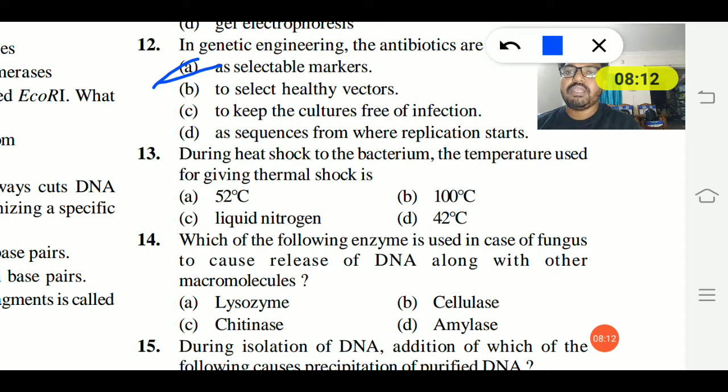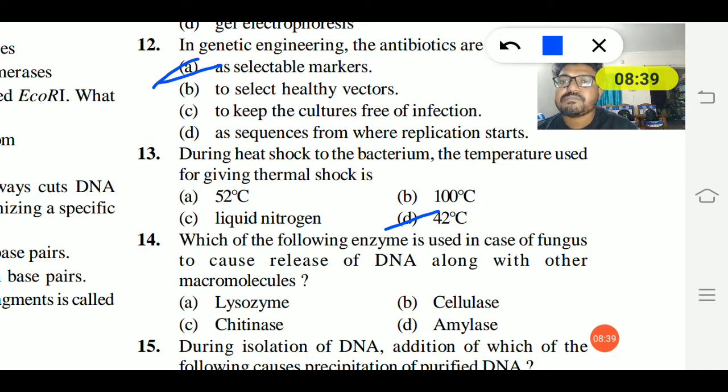During heat shock treatment to the bacterium, the temperature used for giving thermal shock is: 50 degrees Celsius, 100 degrees Celsius, liquid nitrogen, or 42 degrees Celsius. The answer is 42 degrees Celsius, where heat shock treatment is given to the bacteria, and meanwhile the bacteria take up the DNA into the organism.